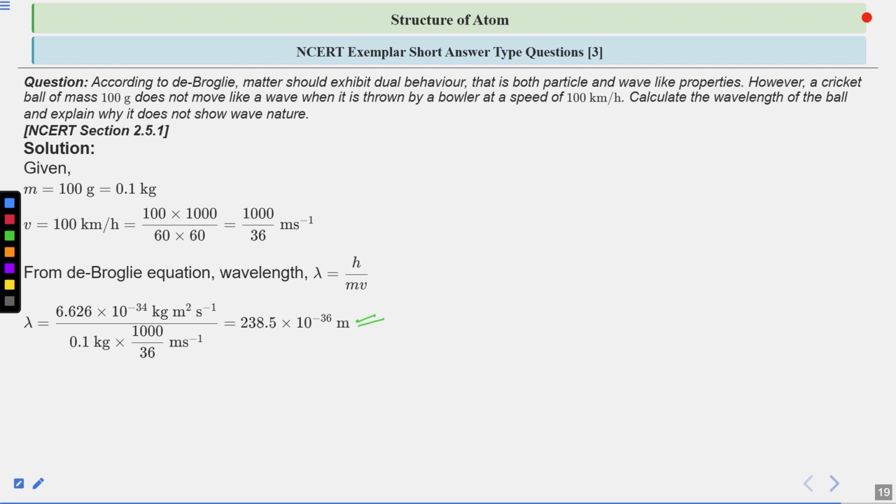Okay. Now you can see very clearly that this wavelength is very small. And as a result of this, the wave nature of this cannot be detected. So this is all about the NCERT Exemplar.